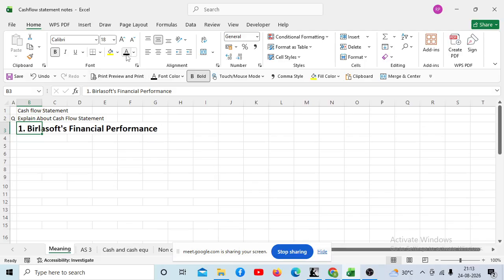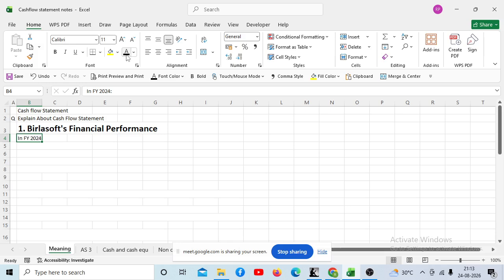Now just write this heading. Point number 1, please write the heading. Done. Okay. Nasiha, read the point. What is written in point number 1? Birla Soft's financial performance. Here we are taking the example of Birla Soft financial performance. Okay. Now no need to write. Just pay attention. I will read it further.